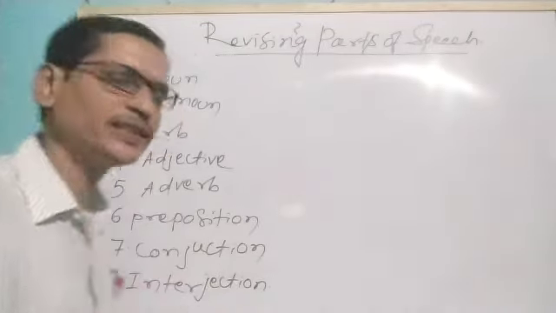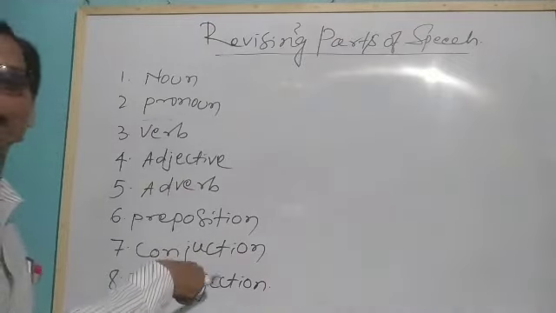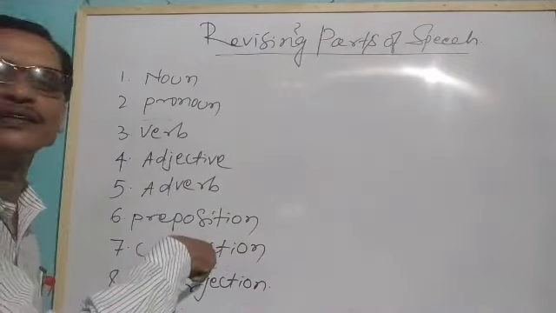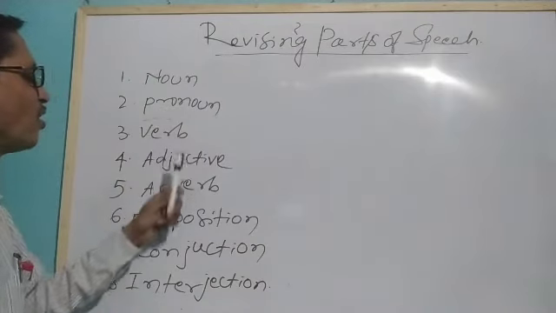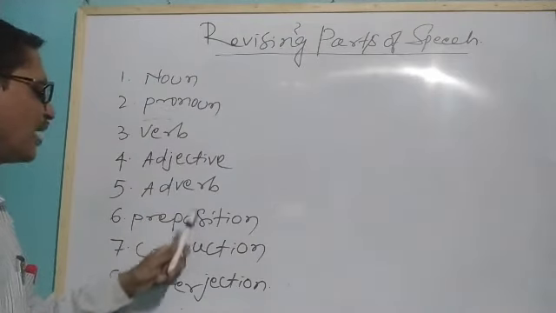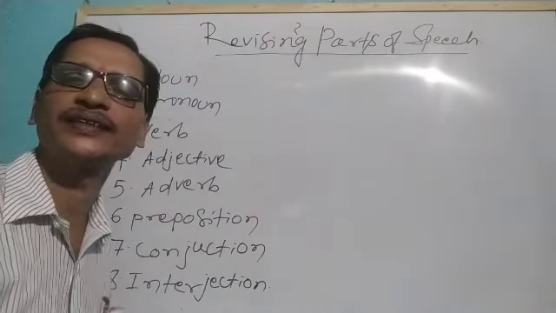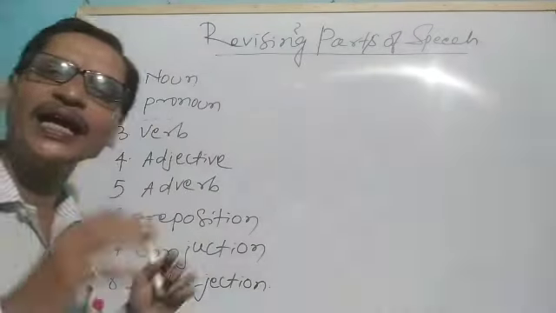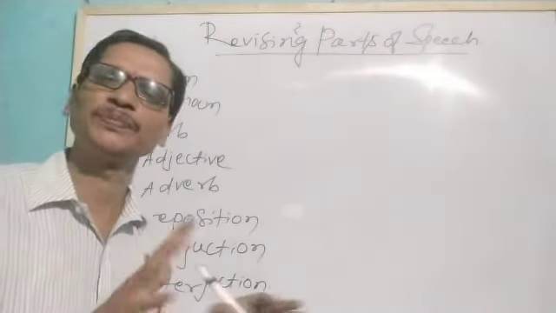Okay? So now see, here the parts of speech collectively I have written over here. One is noun, pronoun, verb, adjective, adverb, preposition, conjunction and interjection. These are the 8 important parts of speech.